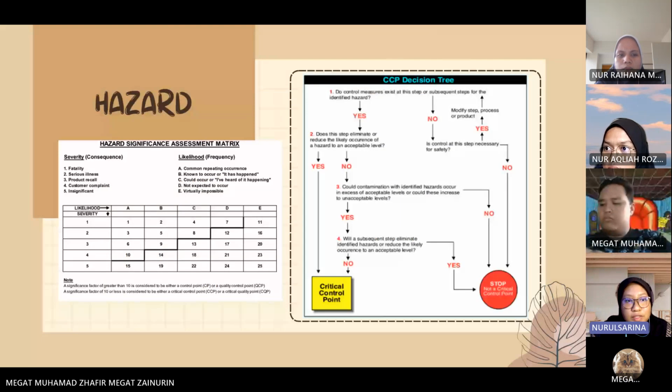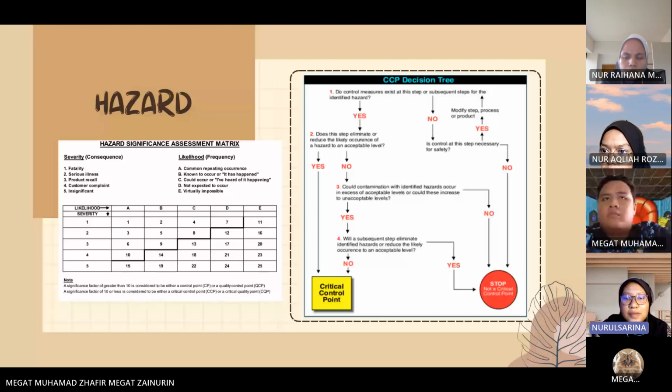So I would like to explain about the hazards. As you can see, there are the hazard significance assessment and the CCP decision tree. The hazard significance assessment is a tool used to evaluate and prioritize hazards based on their potential impact on safety and operation. It can help to identify and assess hazards in order to determine the level of significance associated with each hazard. The matrix typically consists of two main components, which are hazard identification and significance assessment.